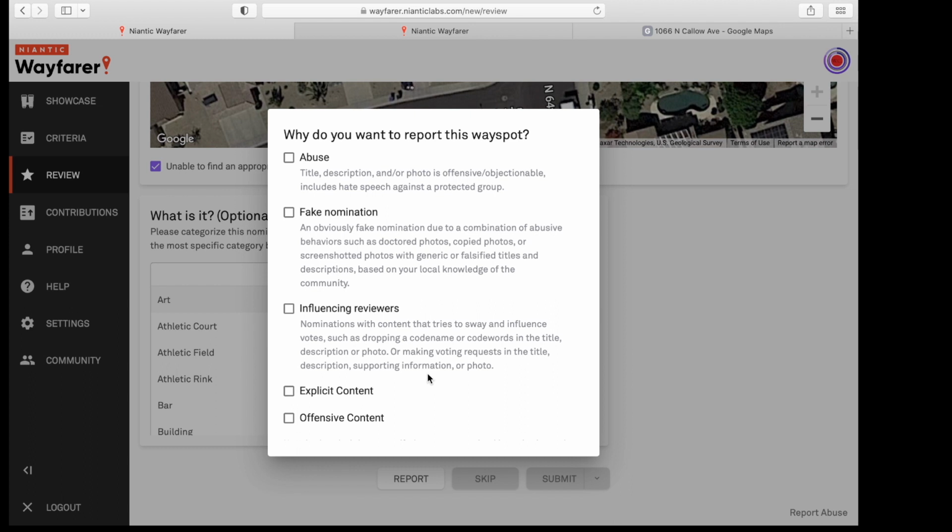I find this one interesting because although I will hold it against the person if they do it in the title or the description, I don't tend to hold it against them in supporting information. So if they go in there and they say, well, I think this would make a great Pokestop, I personally am not holding it against them, but realize that based on this criteria, any of that can be held against you. So be careful on that one.